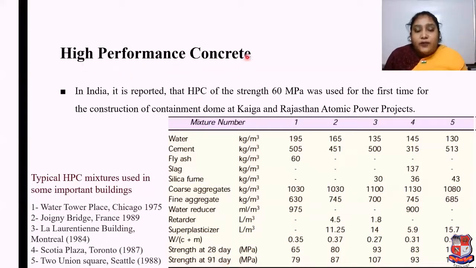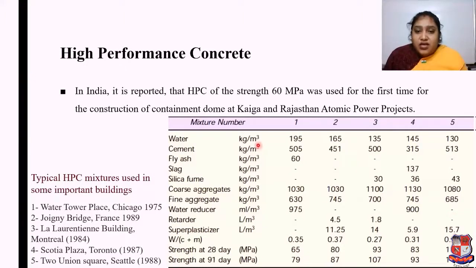Here the mixture number is mentioned; water quantity is given in kilogram per meter cube, cement quantity in kilogram per meter cube, fly ash, slag and silica fume in kilogram per meter cube, coarse aggregate and fine aggregate both in kilogram per meter cube, water reducer in milliliter per meter cube, retarder in liter per meter cube, superplasticizer in liter per meter cube, water cement ratio, strength at 28 days and strength at 91 days, by using all the ingredients in that much quantity for different trials, as given in this table.